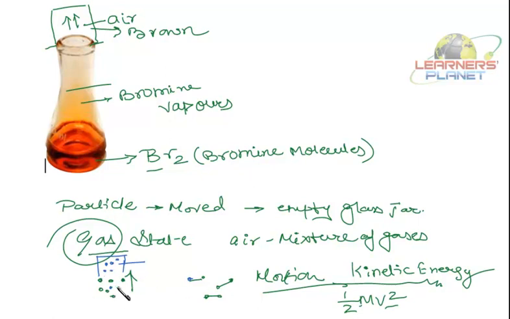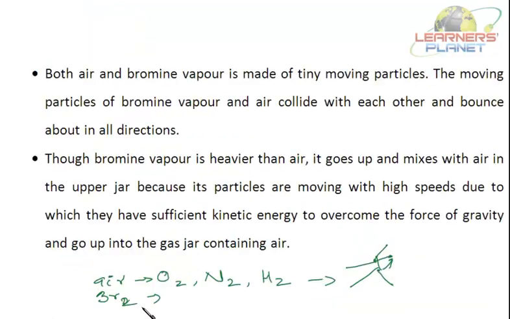So it is randomly moving, colliding with each other, and also with the walls of the container. Due to this collision, more energy is released, and that energy again increases the velocity of these particles. So the more the velocity, the more the kinetic energy.